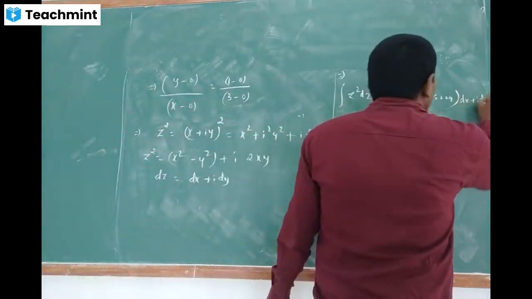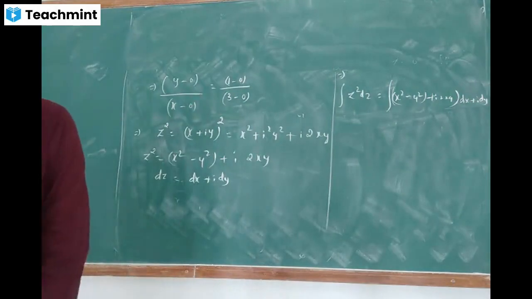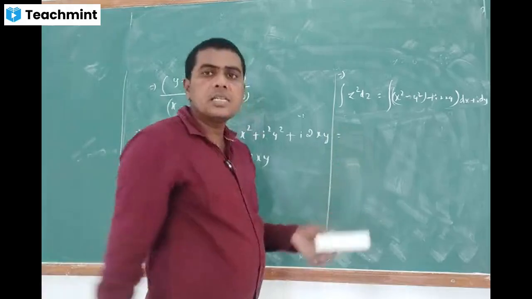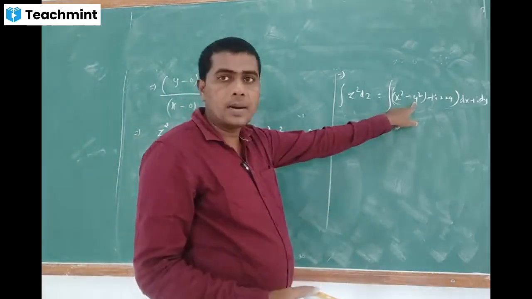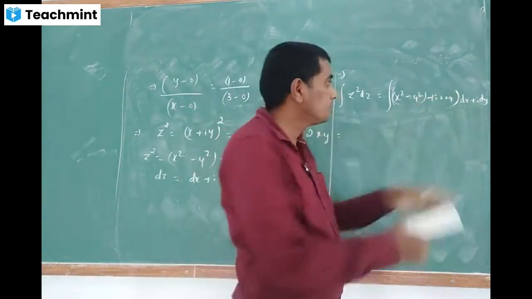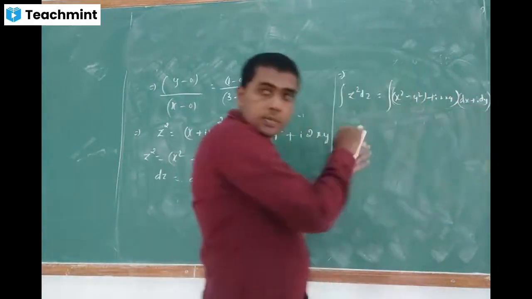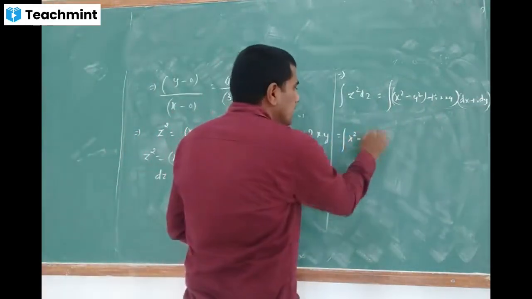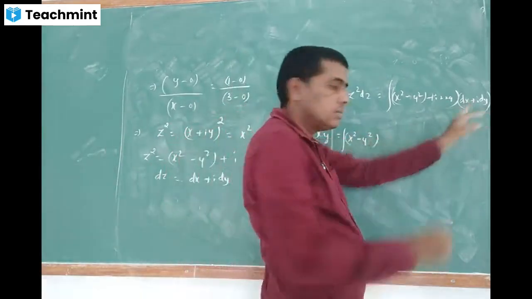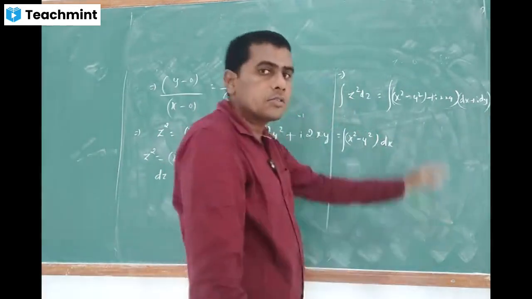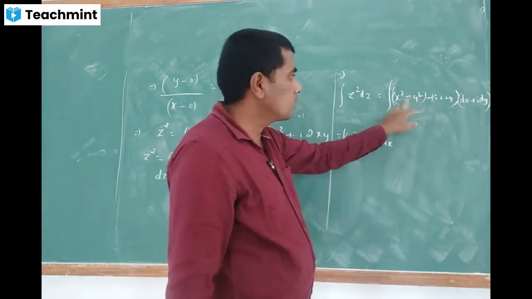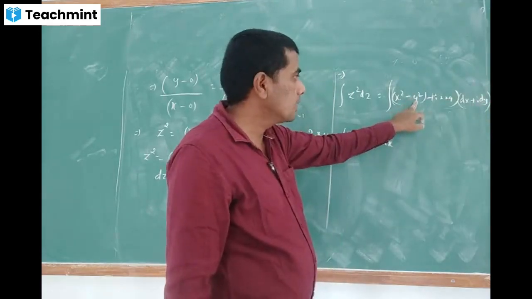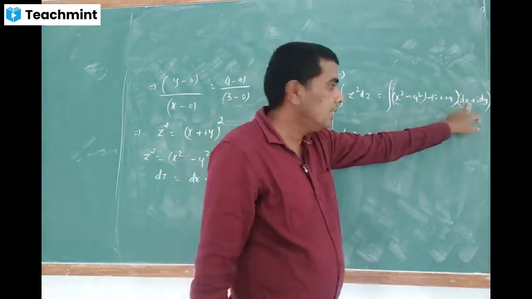Now same thing: real and imaginary parts you must separate. x square minus y square is the real part, and you should simplify such things, right? How will we simplify it? x square minus y square into dx, again x square minus y square into i dy, that is imaginary.